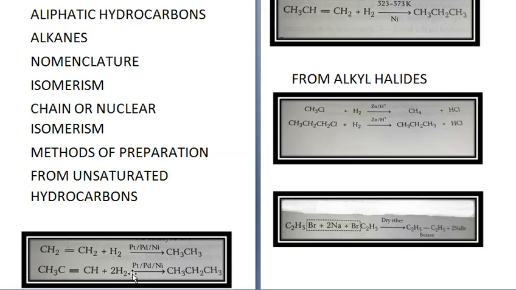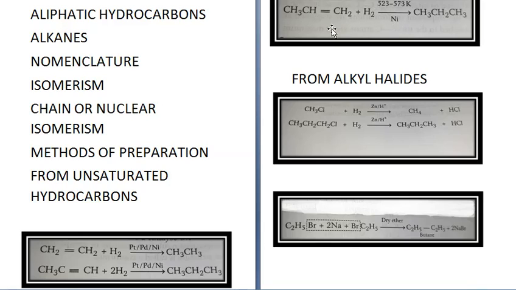Same way, CH3C triple bond CH, this is propyne. To this 2H2 will be added in presence of platinum, palladium or nickel to give you CH3CH2CH3. You will get propane from propyne. Alright. This is the reaction.